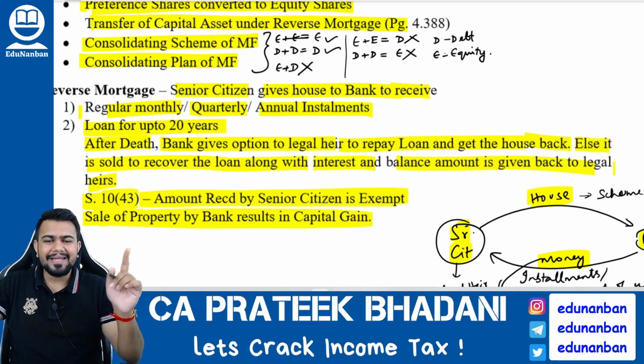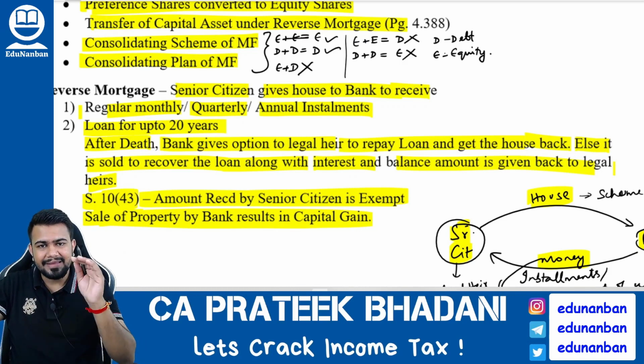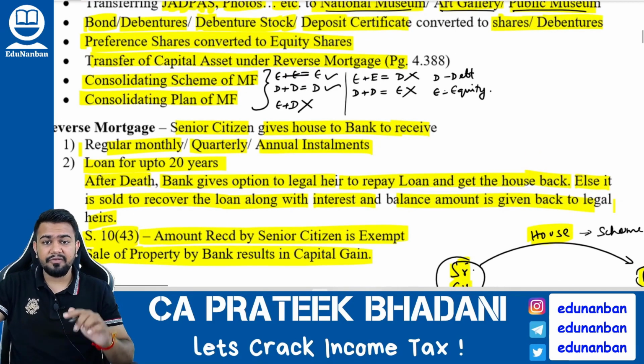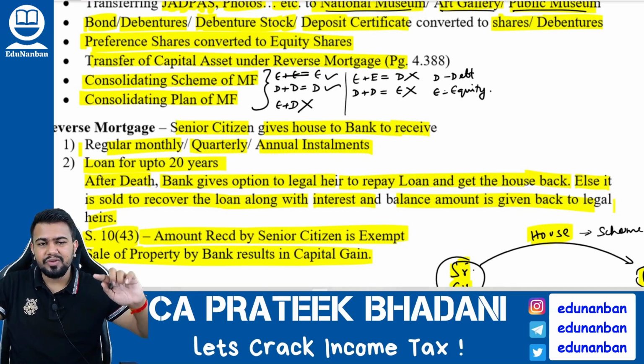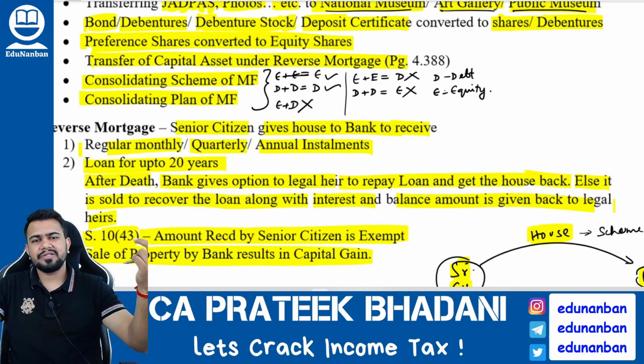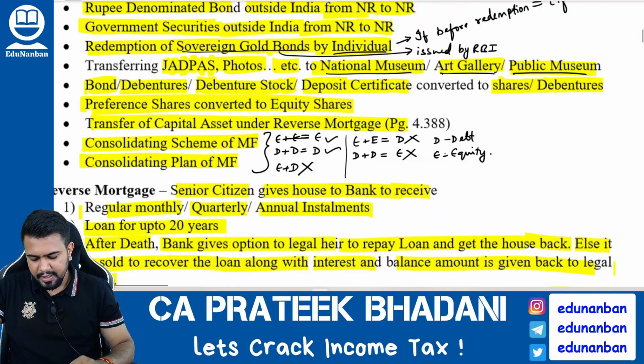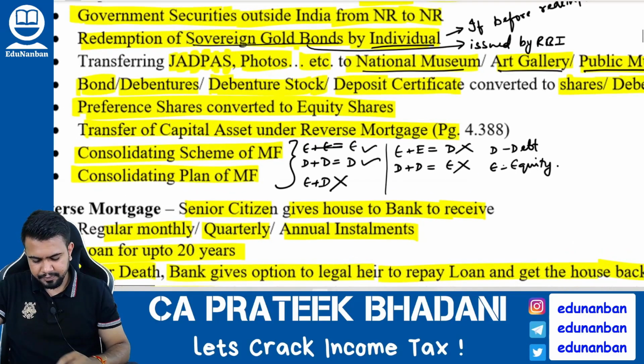Similarly, when the bank is giving money to the senior citizen, that entire money received by the senior citizen will be exempt under section 10 clause 43. However, later on, as I told you, if the bank sells that property to someone else, then capital gain will arise normally. Okay. Next, listen here.